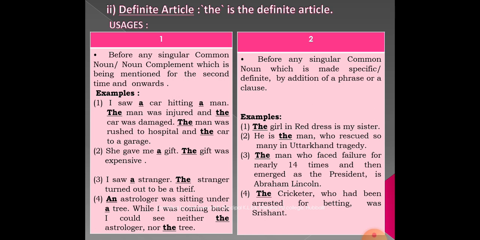There are so many cricketers, but we are particular about that cricketer who has been arrested for betting, that is Sreesanth, right? To indicate that, we have used the definite article the here.